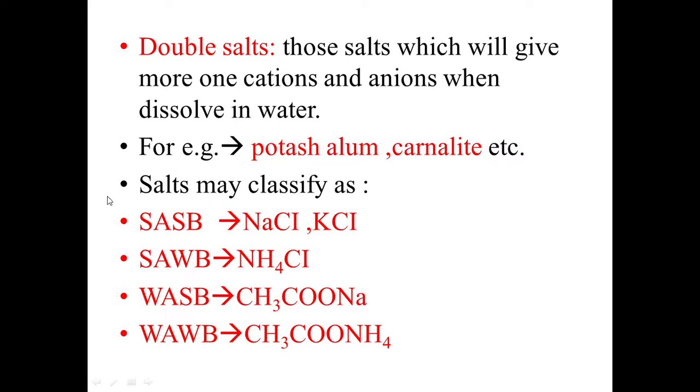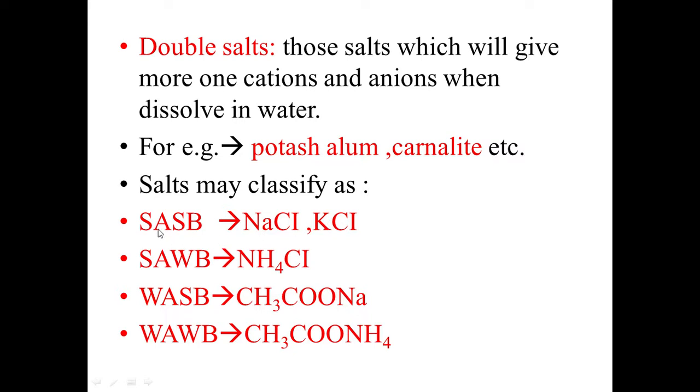So this is strong acid and strong base. This is strong acid and weak base. We see here NaCl: the Cl anion always comes from an acid, while the cation always comes from a base. So a strong base must be there, that indicates the salt has the base NaOH.